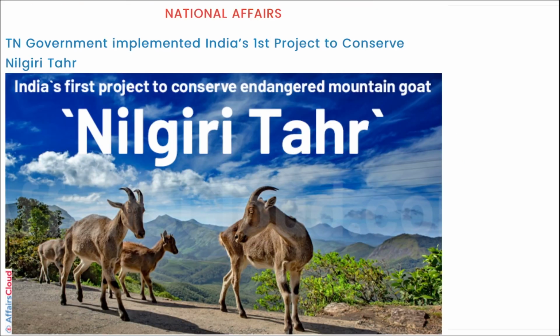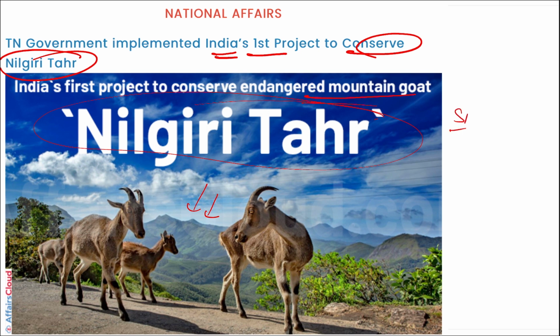Next is your Tamil Nadu government. Tamil Nadu government has recently implemented India's first project to conserve Nilgiri Tahar. As you can see, these are known as mountain goats. These are your Nilgiri Tahar and this is your state animal of Tamil Nadu. So in order to conserve these endangered mountain goats, Tamil Nadu government has launched the first project to conserve the Nilgiri Tahar.